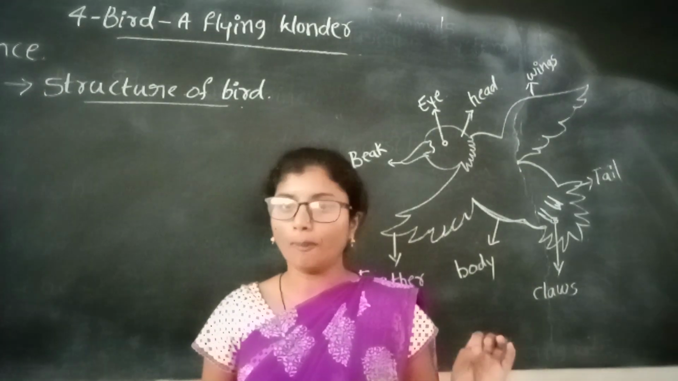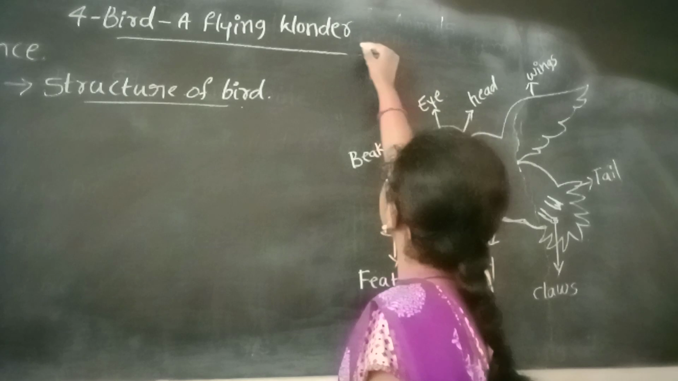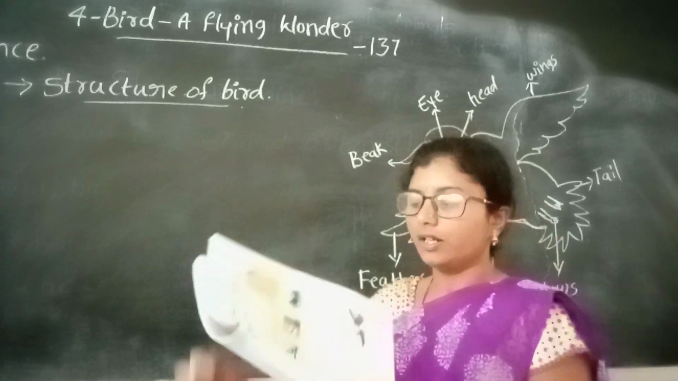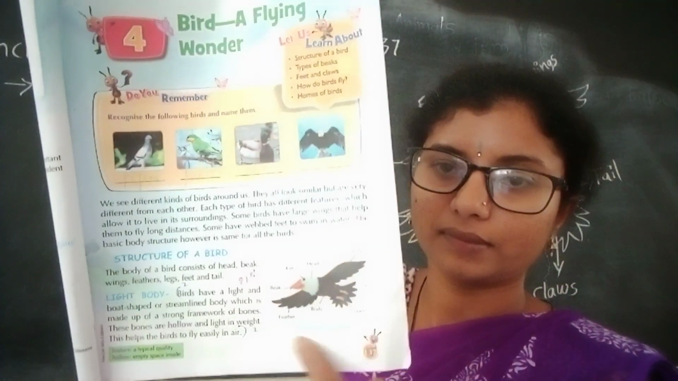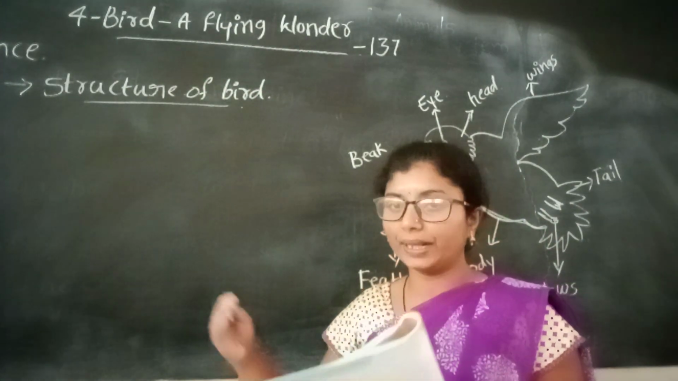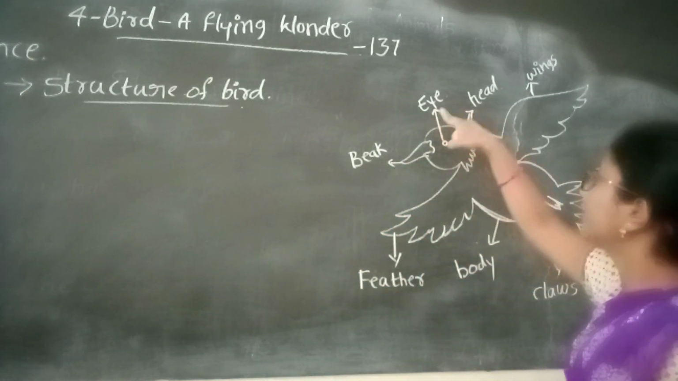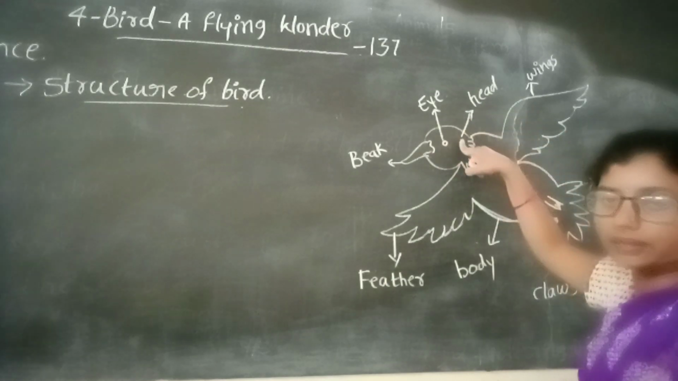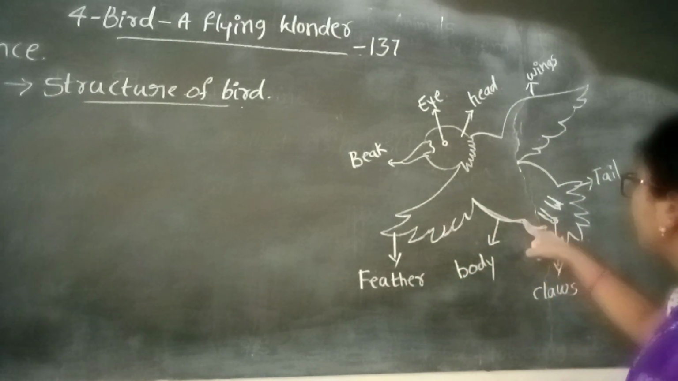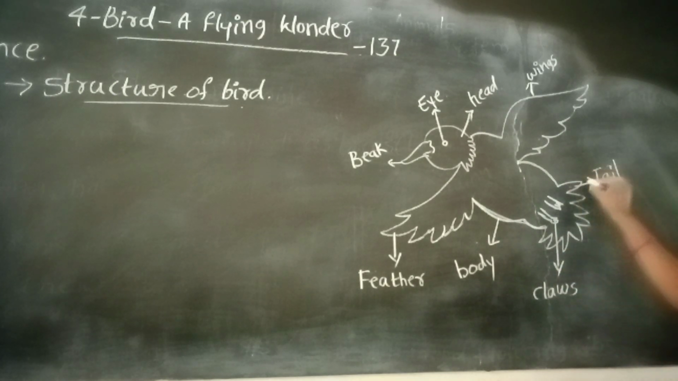Children, all of you open your book and turn to page number 137. On this page, one image is given. The body of a bird consists of so many parts. Which are these? It contains a beak. It is the beak part. Then it is the eye part. It's the head part. These are the wings. Then these are the feathers. This is the body of a bird. These are the claws. This one is the tail.